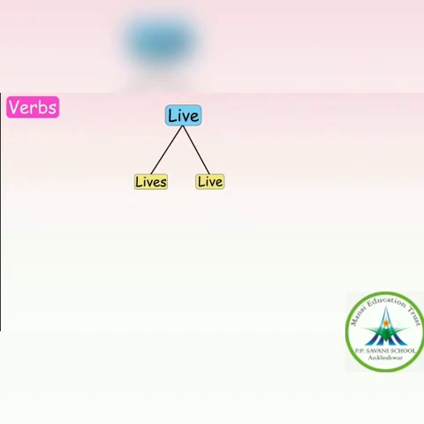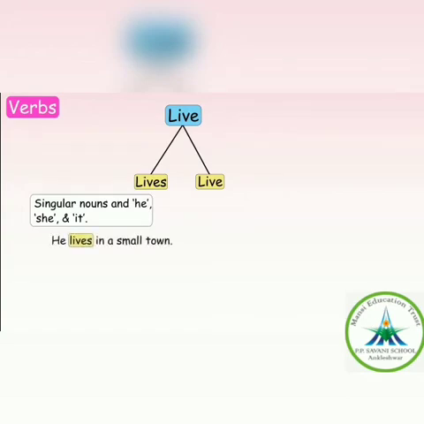Now, where do we use lives? With he, she and it. He lives in a small town. She lives in a small town. Joy lives in a very beautiful city.